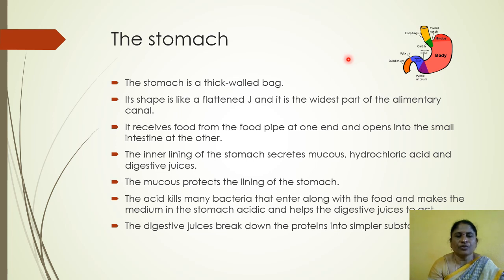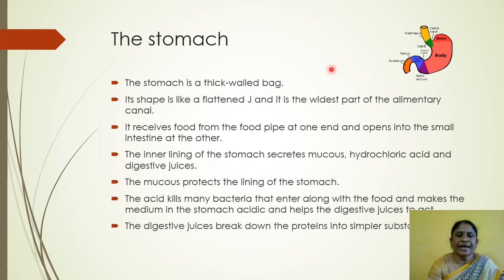It receives food from the food pipe at one end and opens into the small intestine at the other end. It is open at the top to the esophagus, and downwards to the intestine. The inner lining of the stomach secretes mucus, hydrochloric acid, and digestive juices.